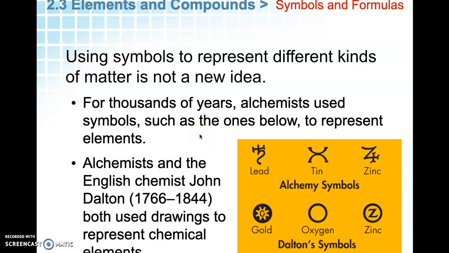So using symbols was started with the alchemists, and John Dalton was one that used drawings to represent chemical elements. And you can see this is what alchemy said: lead, tin, zinc. Dalton came up with symbols also. So we used symbols to represent elements for a long time.